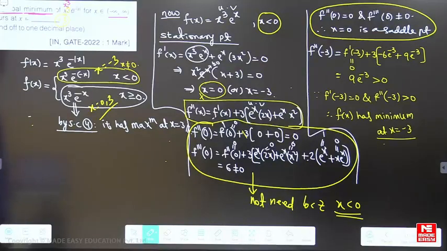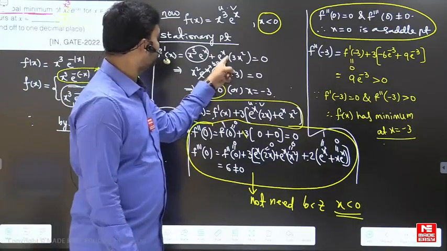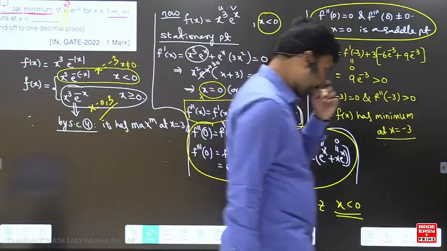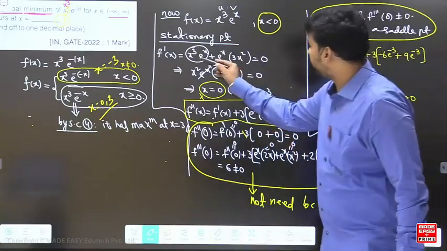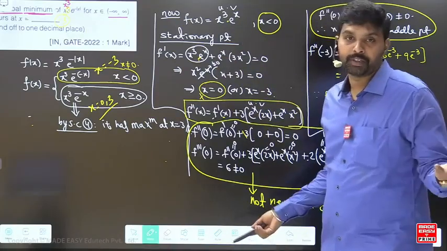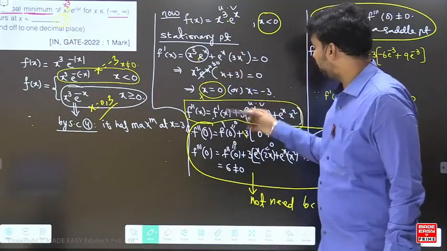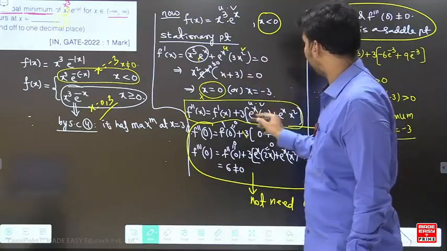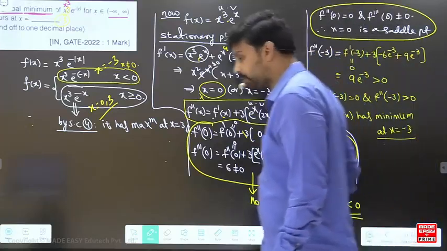Arnav, differentiation beta, please. What you are thinking is the wrong answer. See, you're not listening properly. I told you the differentiation of this one is f dash of x because this is f of x. Simple. So the differentiation of this is going to be f dash of x and the differentiation of this is going to be the uv rule. So uv is u into v. We have done the uv rule and you got these points.